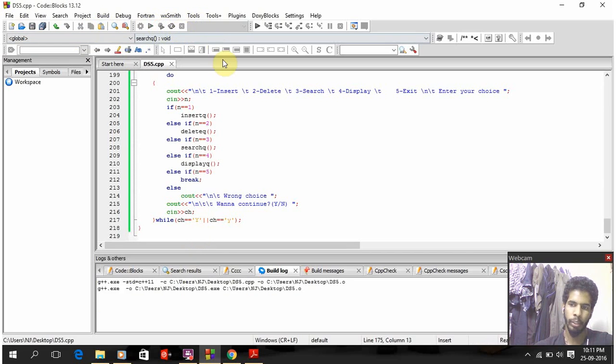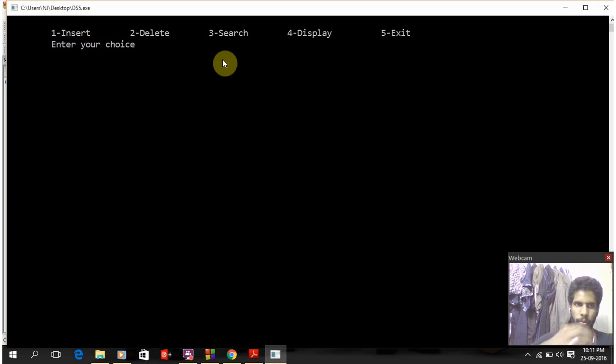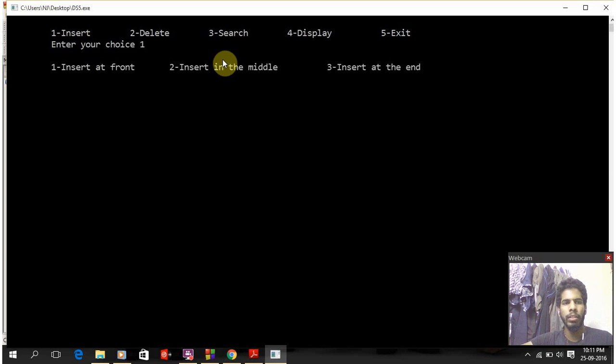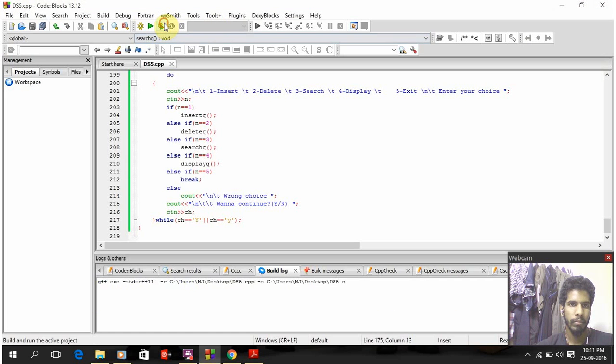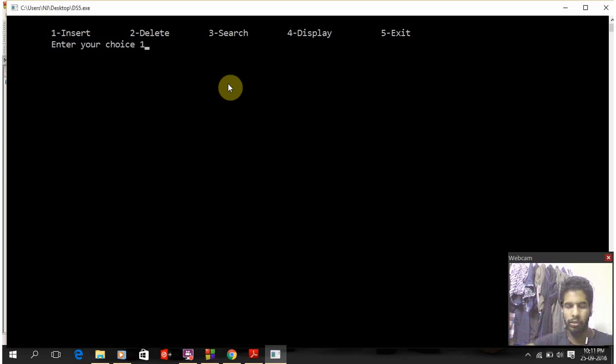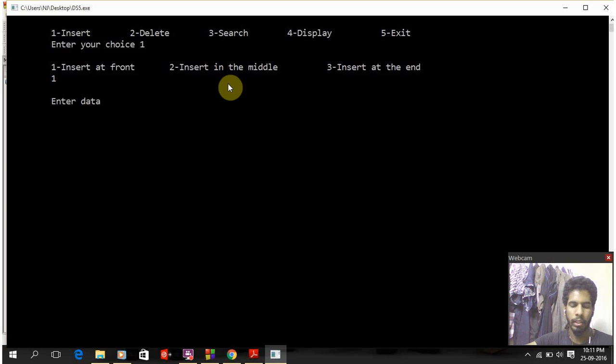Now let's check the output of the program. It's asking 5 options, and first I will insert something at the front. So enter the data. Then I continue.